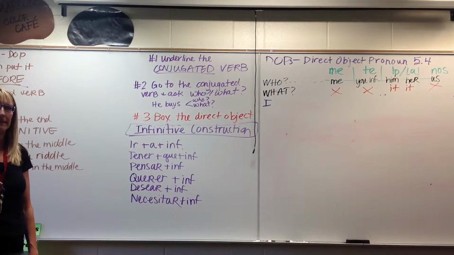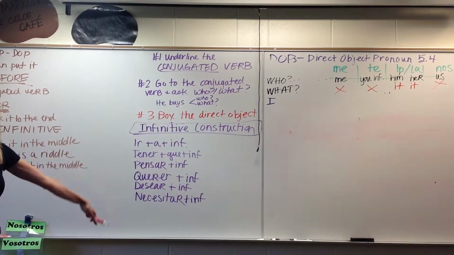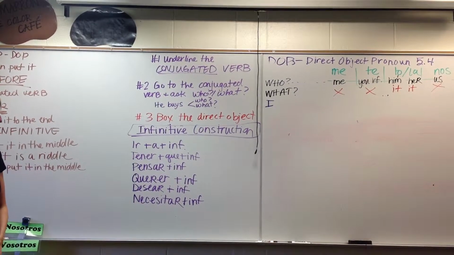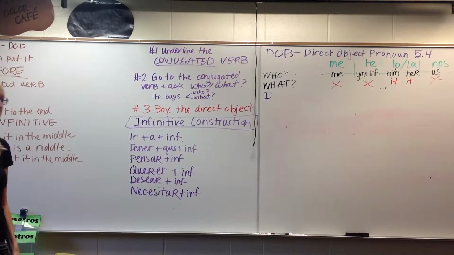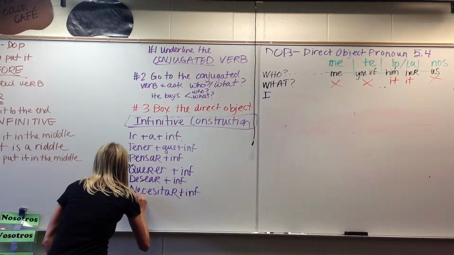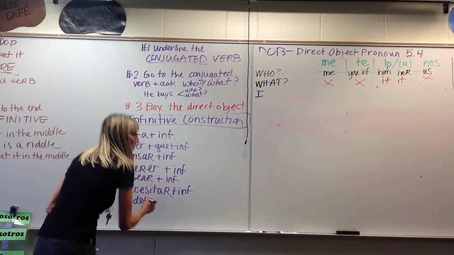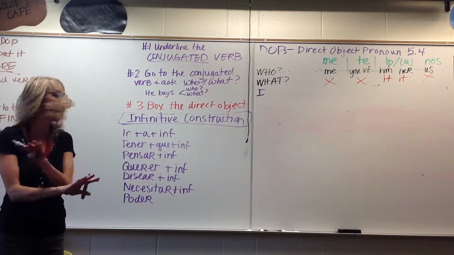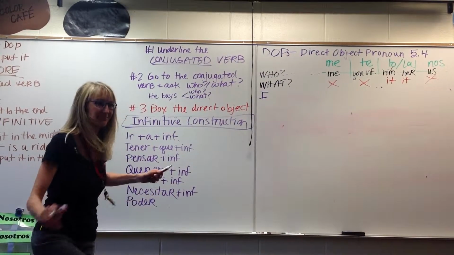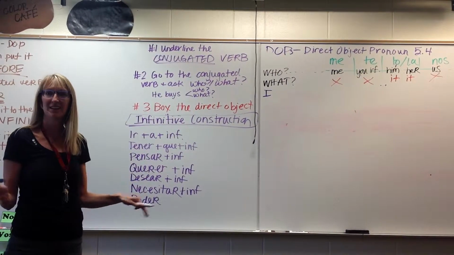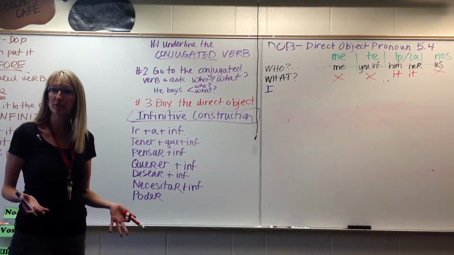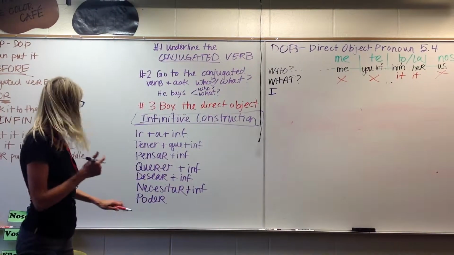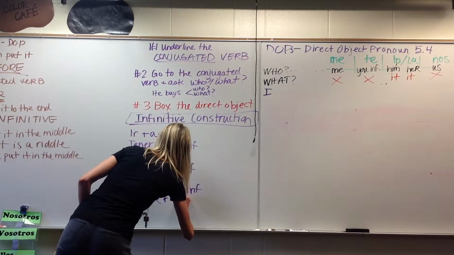Let's start with just these because we've got a lot already. But yeah, it could be poder plus an infinitive. What is poder plus an infinitive? Yo no puedo andar en patineta. No puedo. I cannot, what can I not do? Ride a skateboard. Muy bien. Poder plus an infinitivo. Okay.